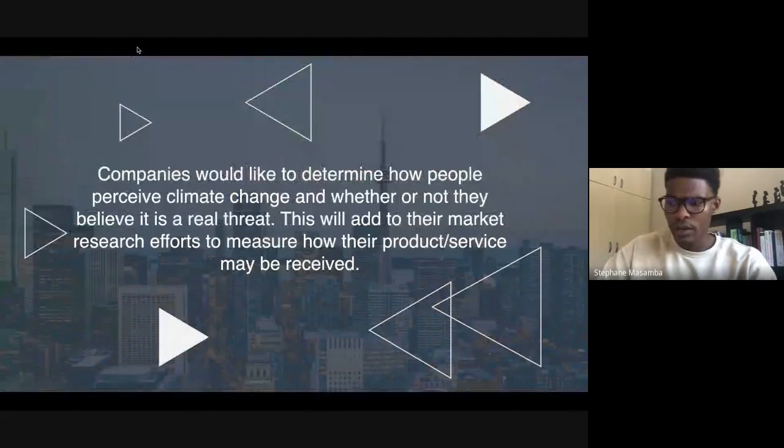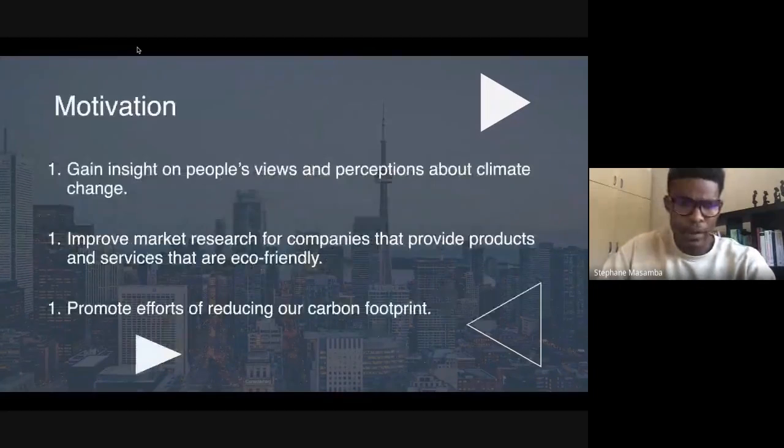Companies would like to determine how people perceive climate change so that they can get insight on people's view and perception about climate change, improve market research for companies that provide eco-friendly products and services, and promote efforts of reducing carbon footprints.